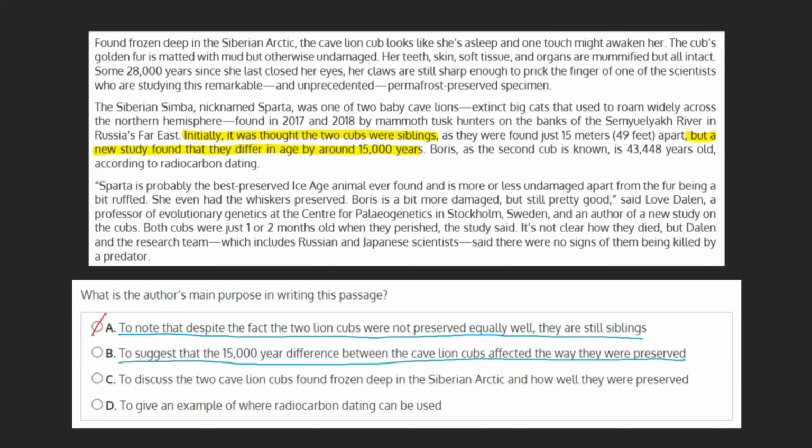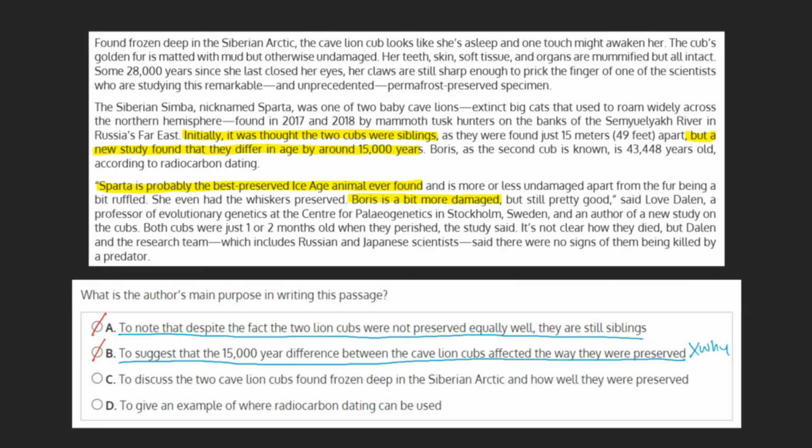And B, to suggest that the 15,000-year difference between the cave lion cubs affected the way they were preserved. While it's true that the text tells us that Sparta is probably the best preserved Ice Age animal ever found and that Boris is a bit more damaged, nowhere does the text tell us why this is. This can be marked as incorrect as well.